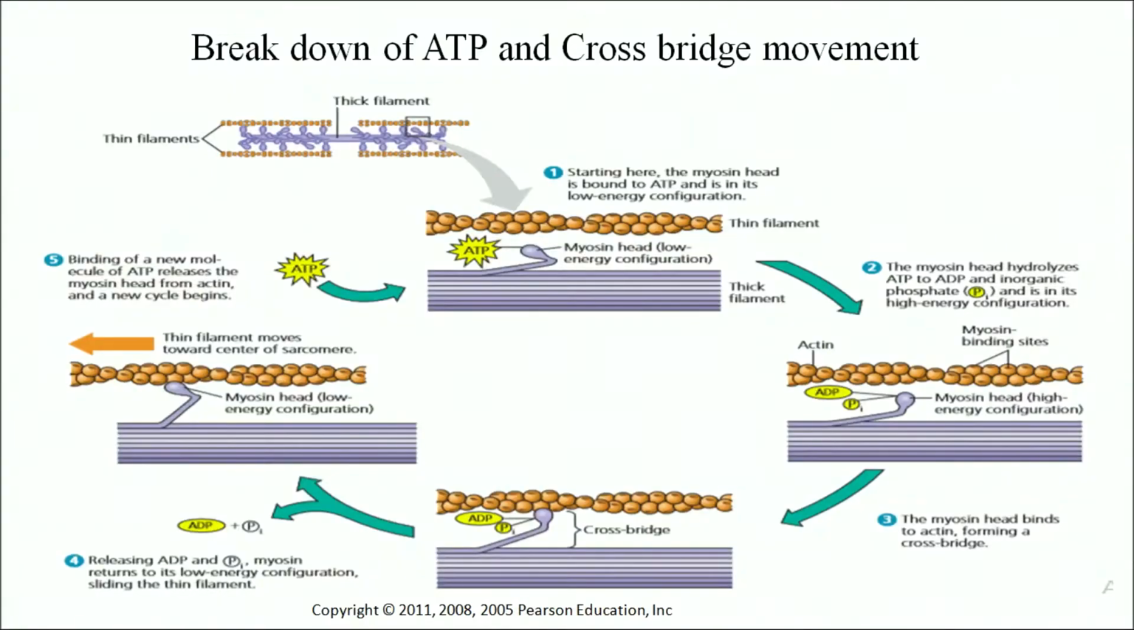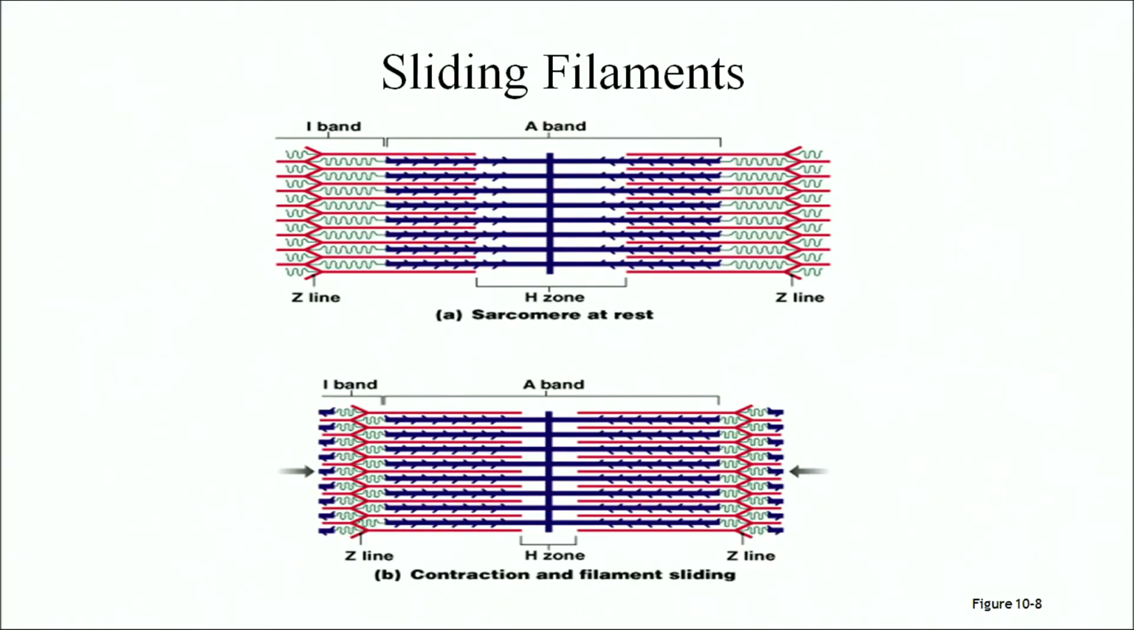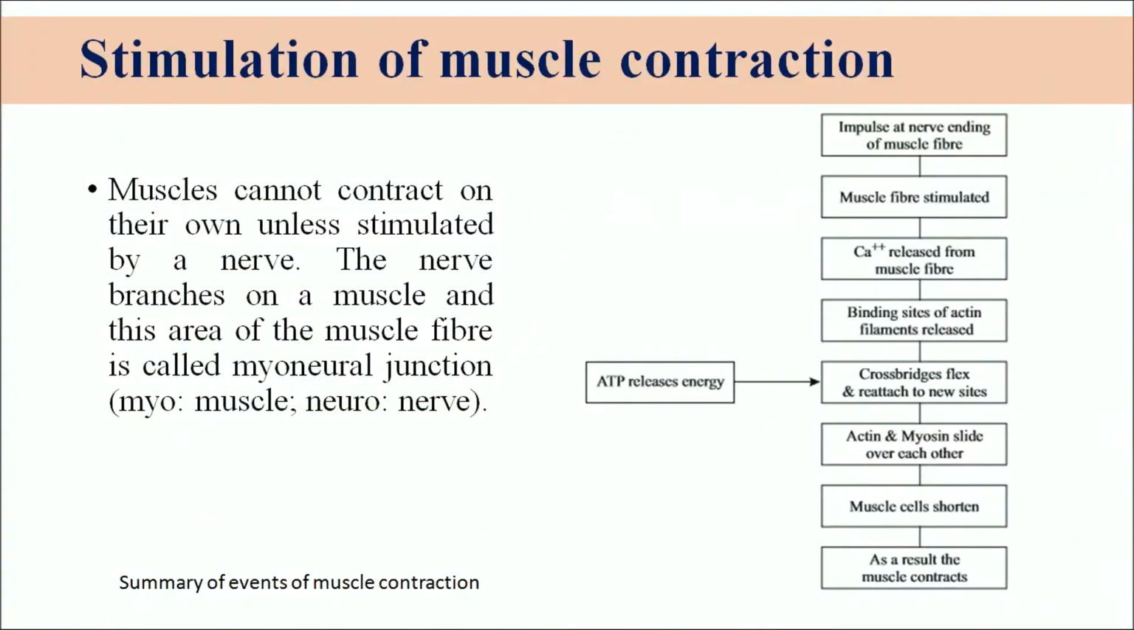This is a diagram showing how the sliding filament theory occurs, how the active site of the actin binds with the head of the myosin, and how the actin molecule moves over the myosin. This shows how the shortening of the sarcomere takes place and the shortening of the bands. And these are the steps involved in muscle contraction.